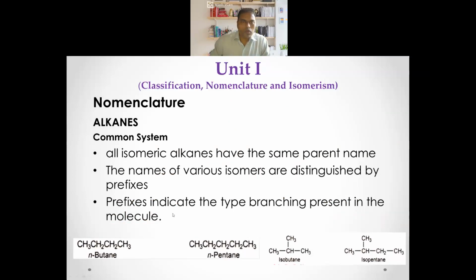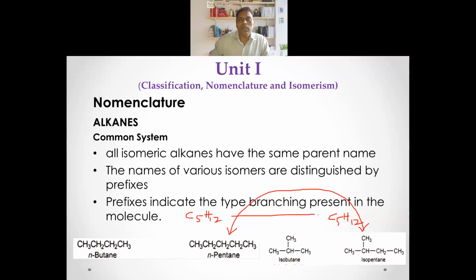Now, as I told you, if it is branched, how are we going to name that? For example, compare these two. How many carbons are there in each of those? This has 5 carbons, right? And this also has 5 carbons. Now, how many hydrogens are there? This has 12 hydrogens, and this has 12 hydrogens.